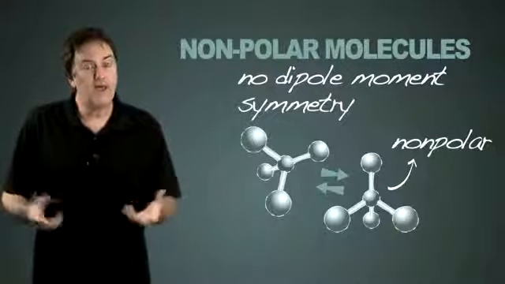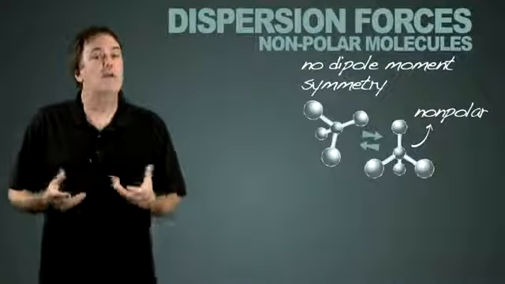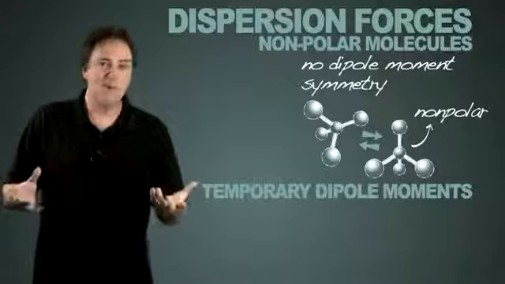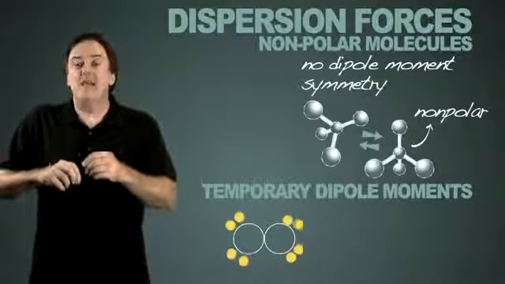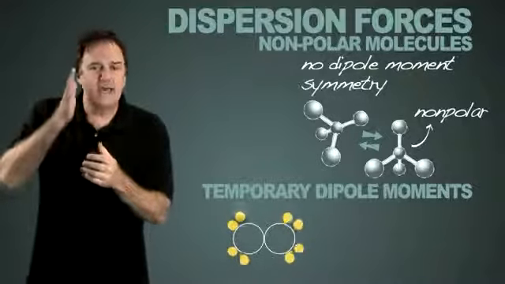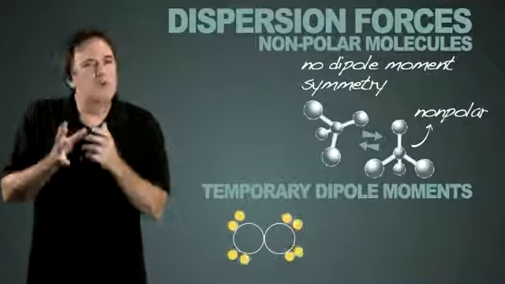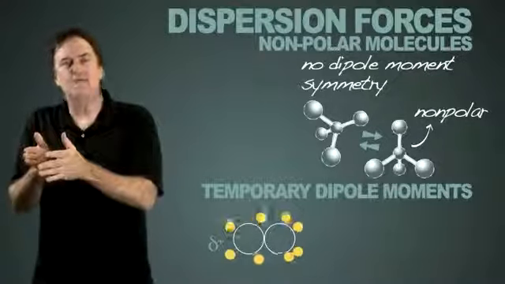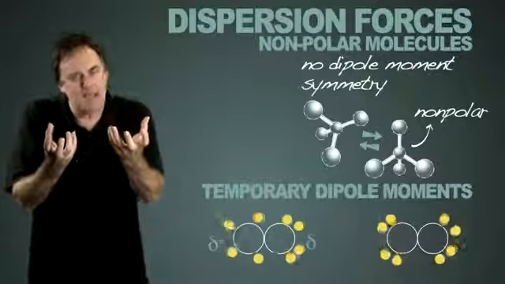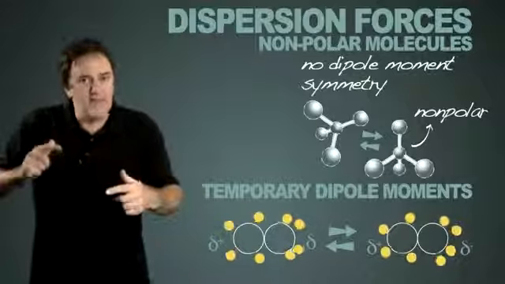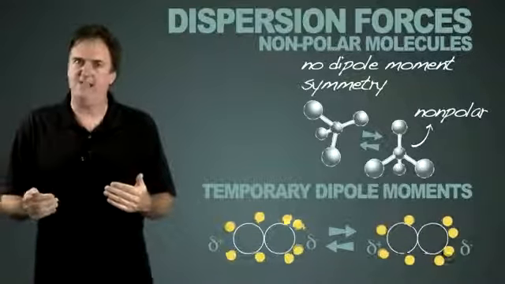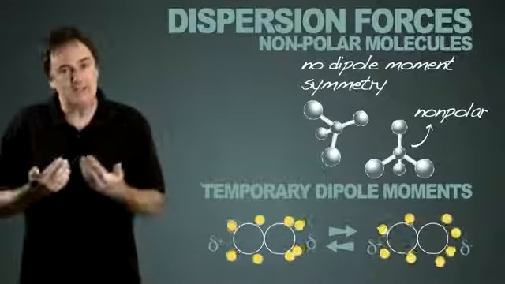So what are they? They're dispersion forces, and they are based on what we say are temporary dipole moments. Temporary dipole moments is when the electrons within the whole molecule are in such flux that at any one point in time, you're going to catch it with a slight positive end and a slight negative. And another molecule is going to get caught in that same time, and there's going to be an attraction there. This will change over time and time again in a very fast time frame, yet the attraction is there.